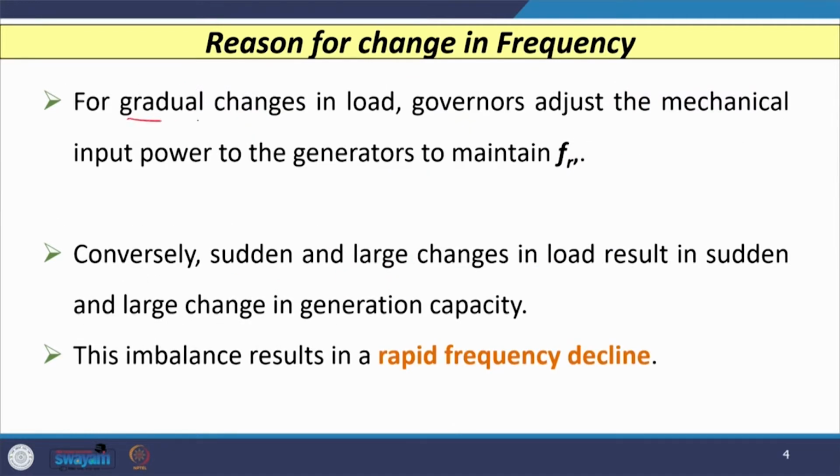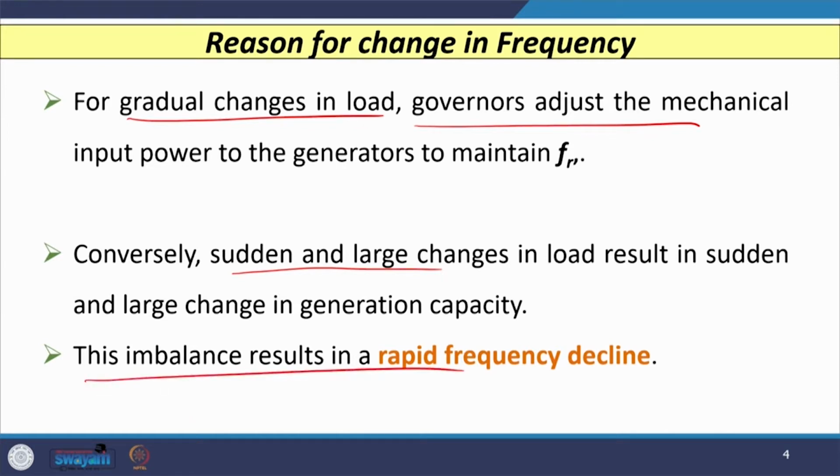For gradually changing load, the governors are capable of adjusting the mechanical power input given to the generators with reference to the reference frequency, and we can maintain the frequency. However, when a rapid change occurs in the load, that is going to result in a sudden or large change in generation capacity, and this imbalance results in a rapid change in frequency, and in most cases the frequency will decline.